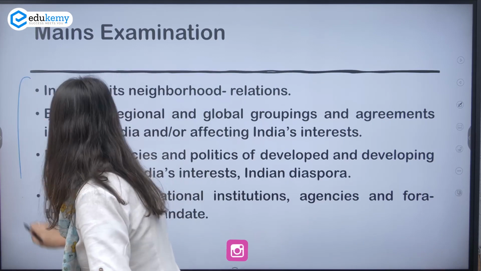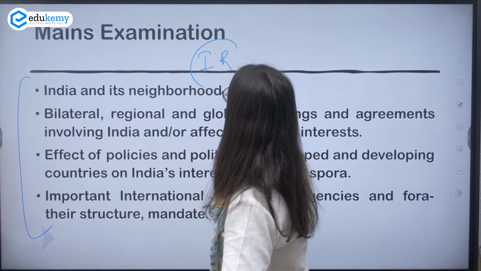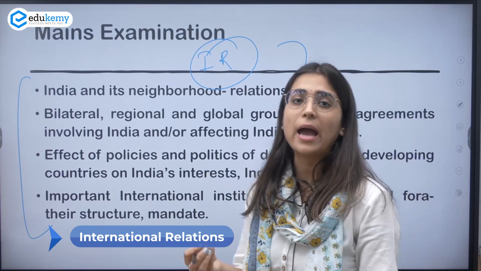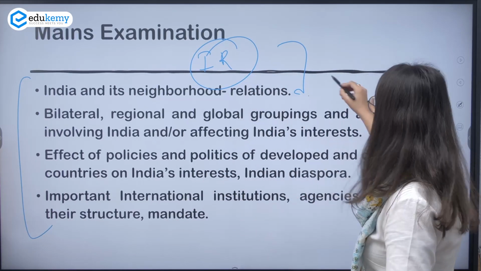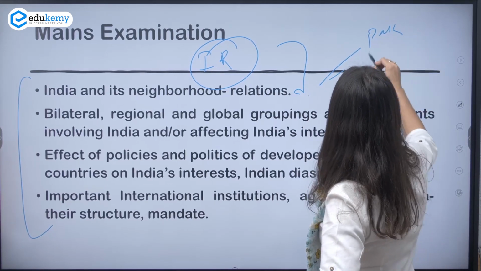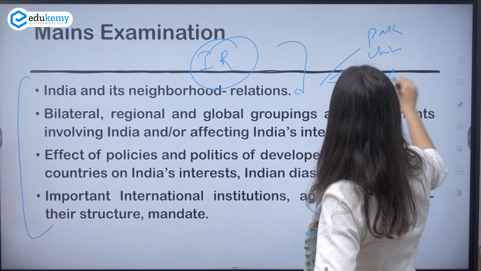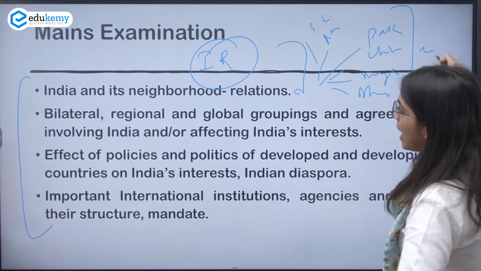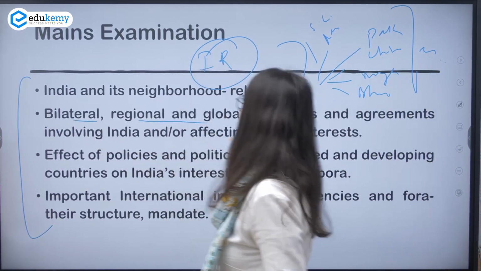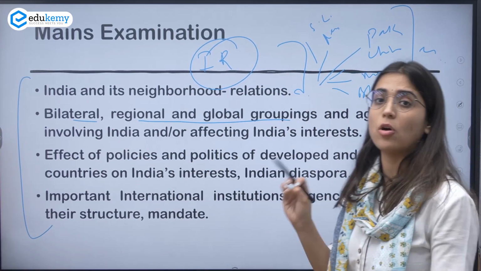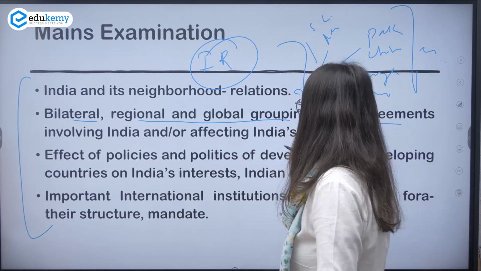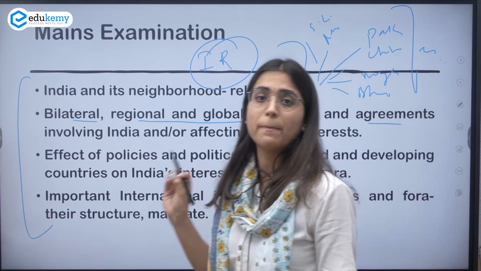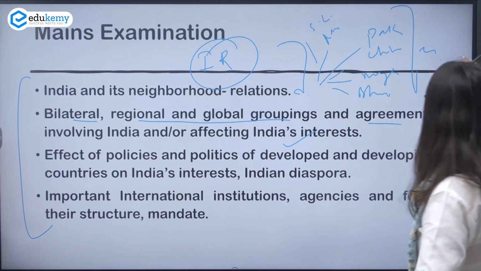And now I'm going to discuss international relations. Under international relations, you need to know about India and its neighbors, and how our relations are. When we say neighbors, that means Pakistan, China, Myanmar, Bhutan, Nepal, Sri Lanka, etc. And yes, you need to know about bilateral, regional and global groupings and agreements involving, affecting or impacting India's interest. So this is the detailed syllabus which you need to prepare for international relations.